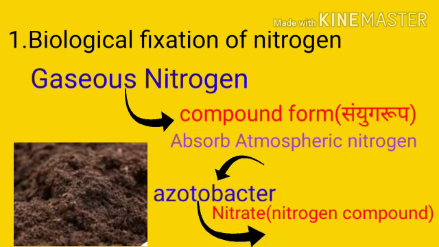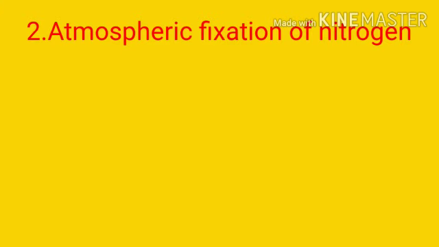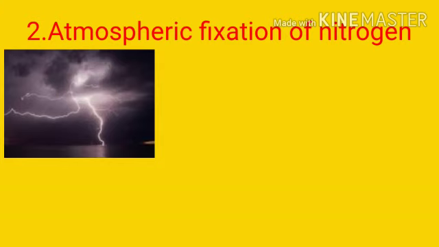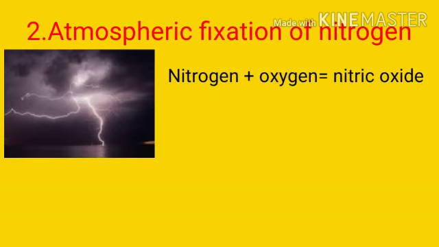Second method is the atmospheric fixation of nitrogen. Now, what is actually happening in this process? Look, as you know that there is a lightning in the rainy season, right? This causes atmospheric nitrogen and oxygen to react with each other.